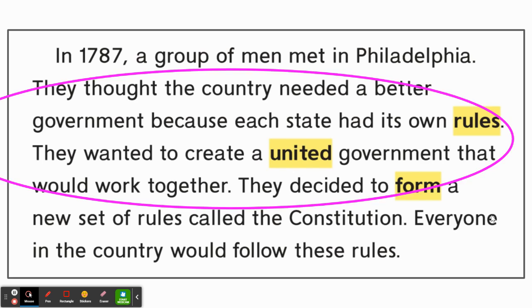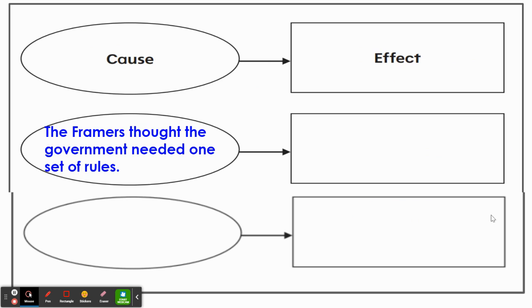So I'm going to circle that piece of information. They thought the country needed a better government because each state had its own rules. They wanted to create a united government that would work together. That is our cause. The framers thought the government needed one set of rules, instead of a different set of rules for each state. This is the cause.